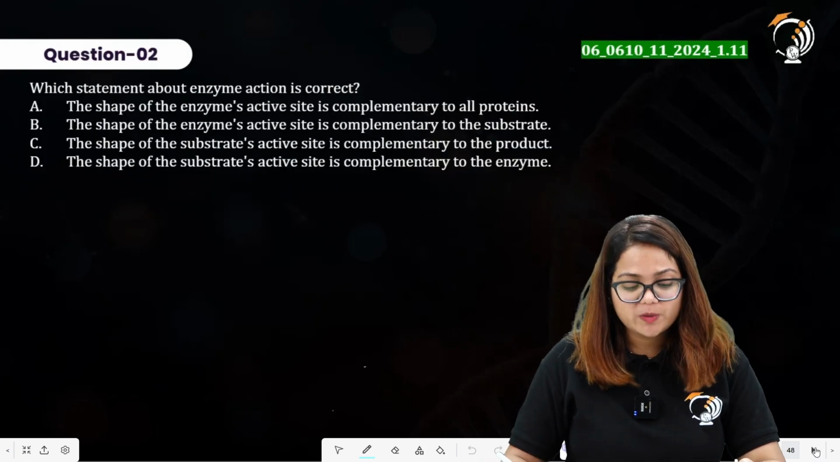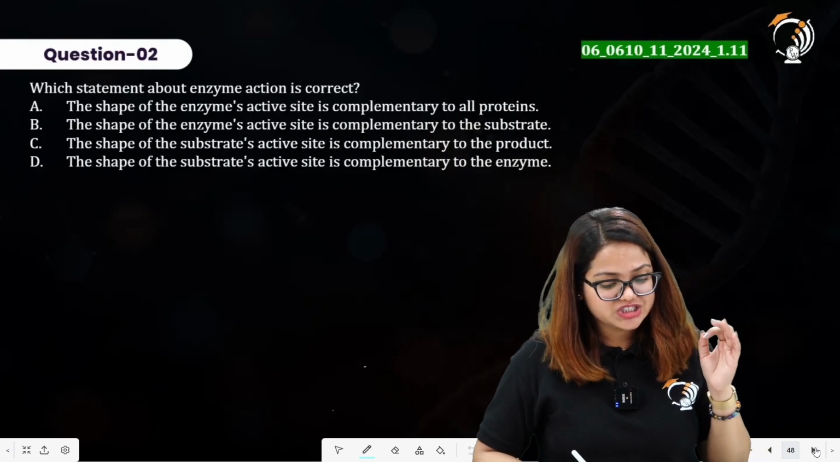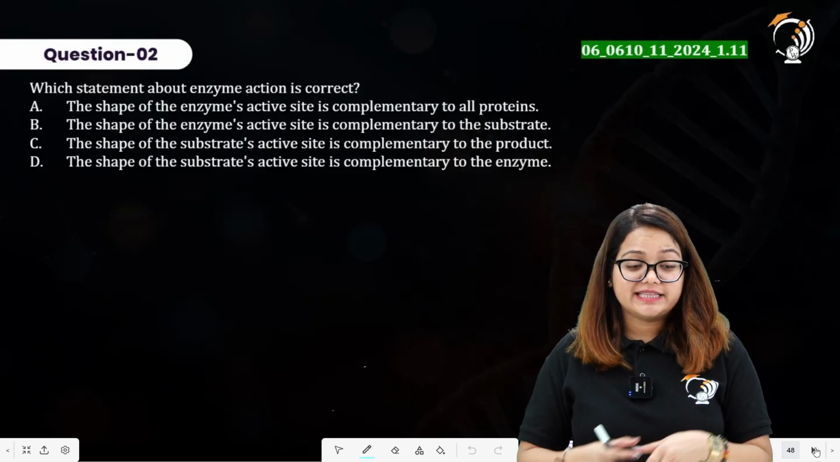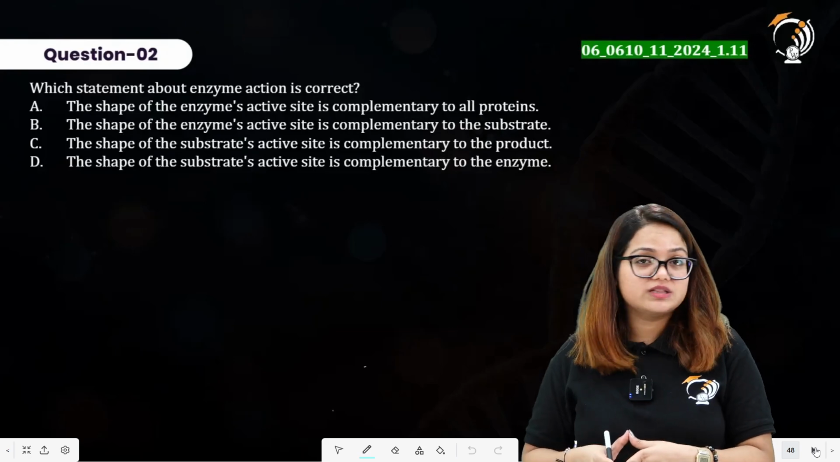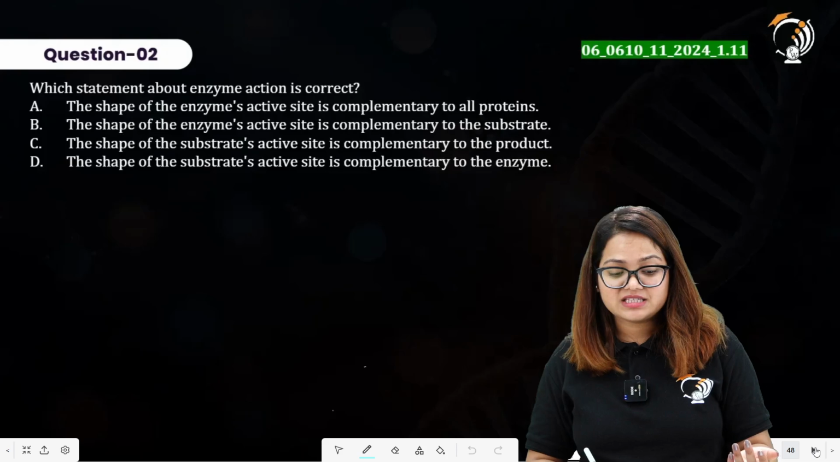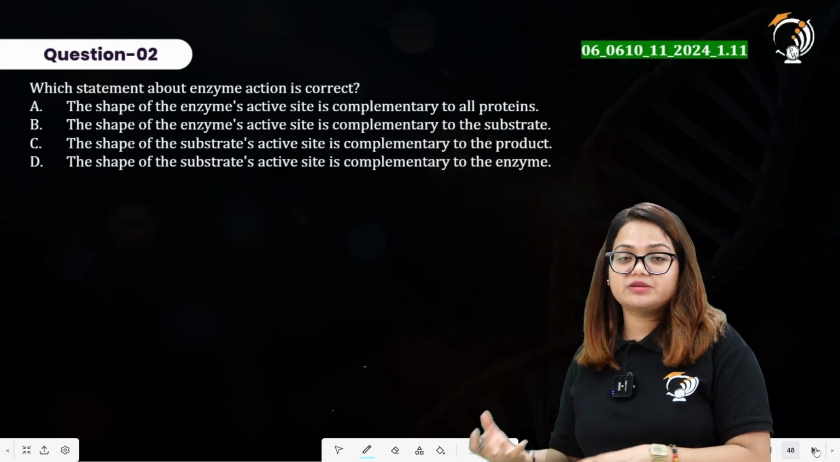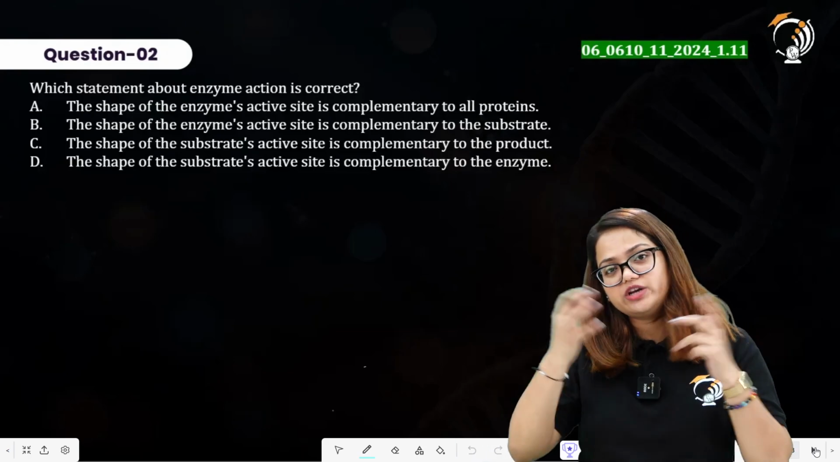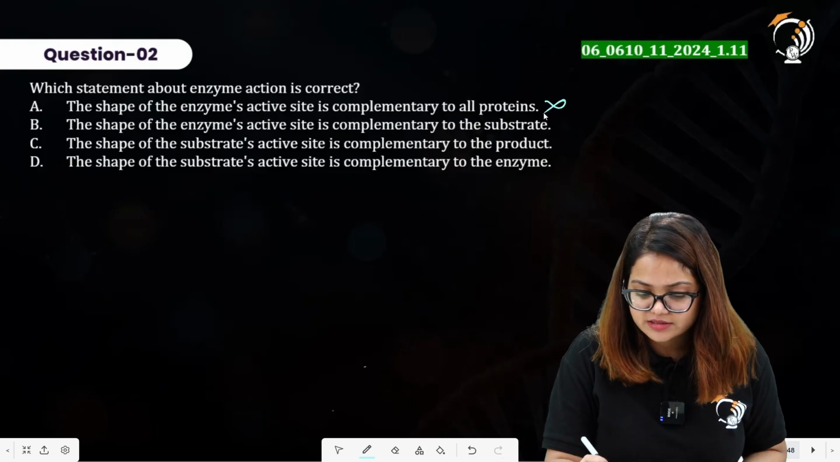Which statement about enzyme action is correct? The shape of the enzyme active site is complementary to all proteins. They are specific. They will bind to their substrate only and not to all proteins. If the enzyme active site were complementary to all proteins, a single enzyme would be catalyzing all kinds of reactions, and this generally doesn't happen. This is incorrect.